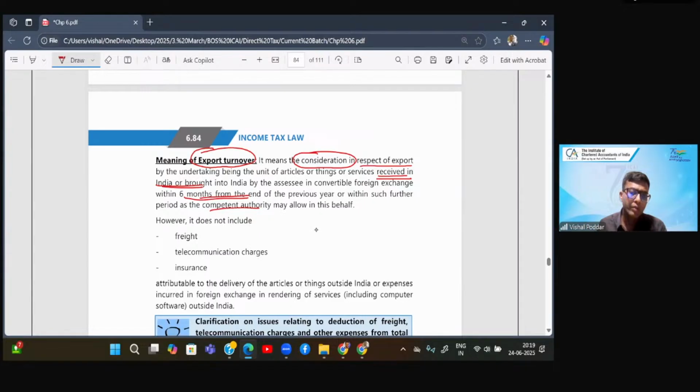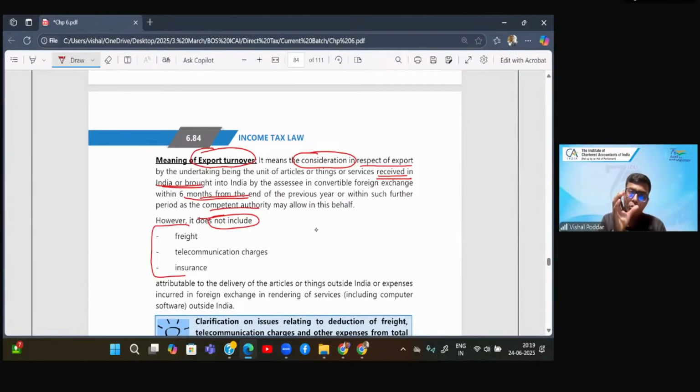Important. However, what will not be included in the export turnover is this amount. And what is this amount? Many times in your invoice, besides the value of goods, you add all these expenses. So you add freight charges, you add some insurance charges. So you recover all these things from your customer.